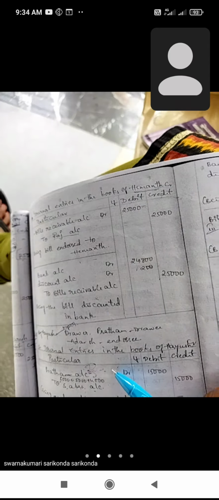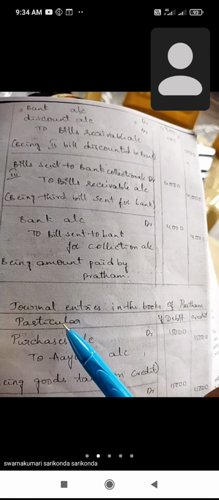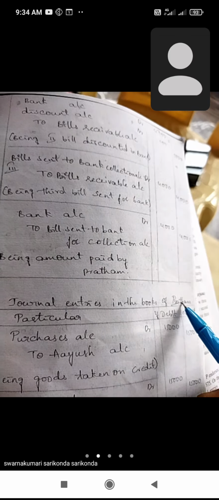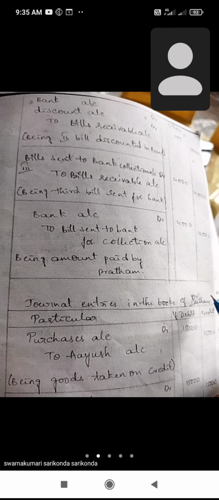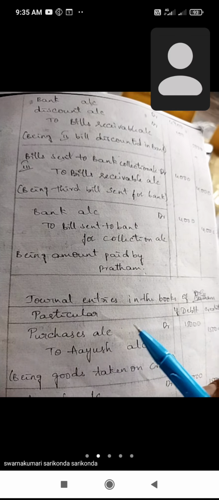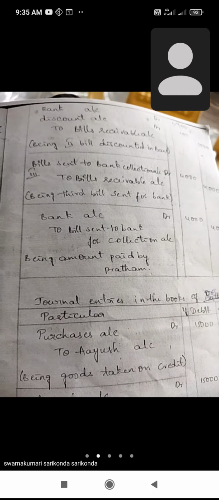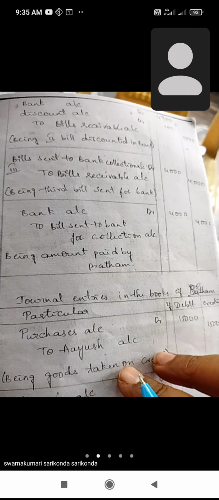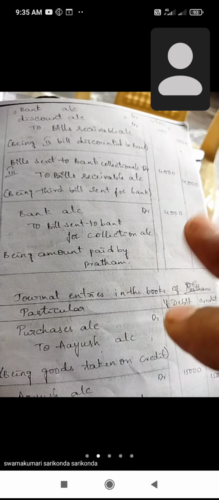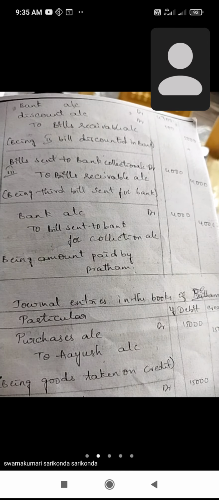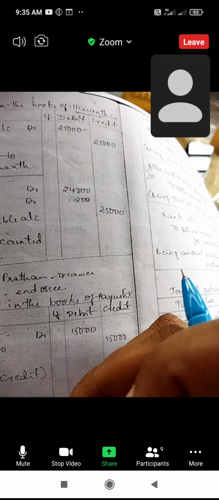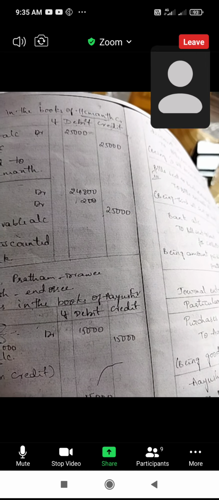After finishing the sale transaction, write down the drawee's book, so journal entries in the book of Pratham. Pratham is the drawee because he is purchasing the goods. Write down purchase account debit to Ayush account, because purchase is an expense, nothing but paying cash, but in this credit transaction, write purchase account debit to Ayush account because cash will be paid to Ayush in future. Okay, all of you understood the first transaction, girls. Hello girls, is my voice audible?